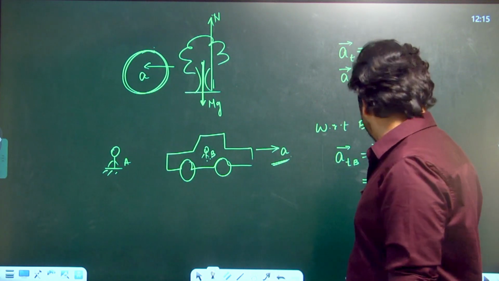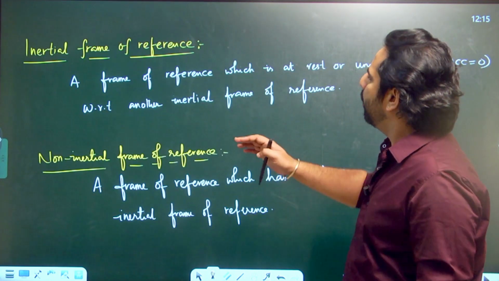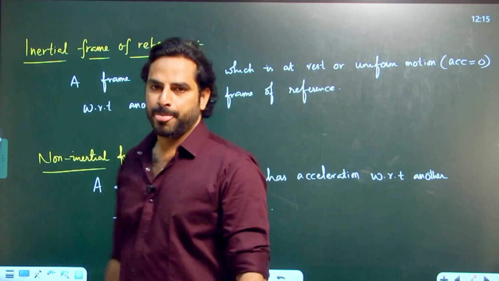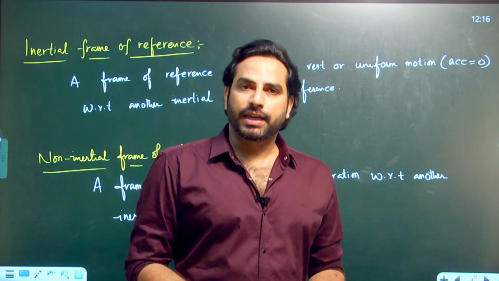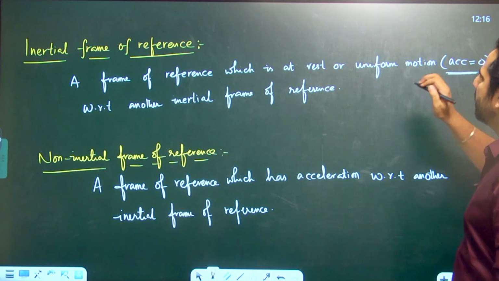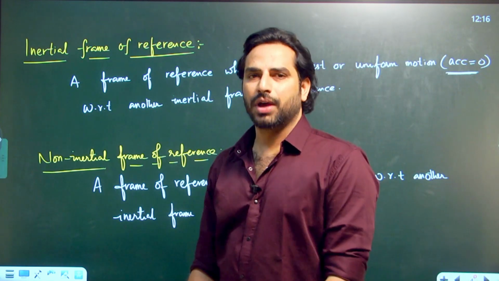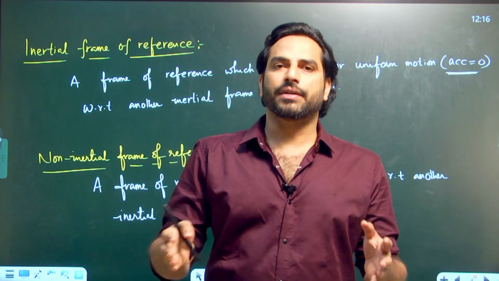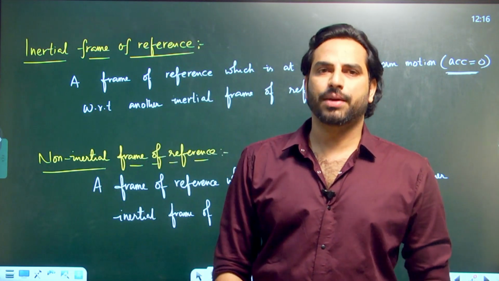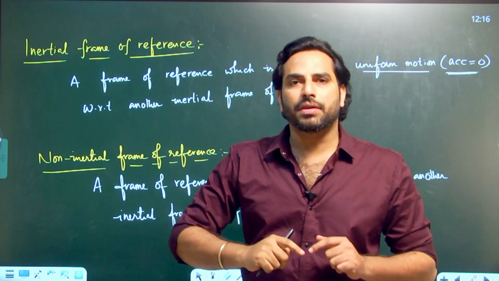Now there are two types of this frame of reference. Number one, that is inertial frame. A frame of reference which is at rest or uniform motion with respect to another inertial frame of reference. If a frame of reference is at rest or uniform motion, which means that there is no acceleration, a frame of reference which doesn't have acceleration is known as inertial frame of reference. But as you know very well, anything in physics is relative, there is nothing absolute. The concept of rest or motion is also relative, it is not absolute.